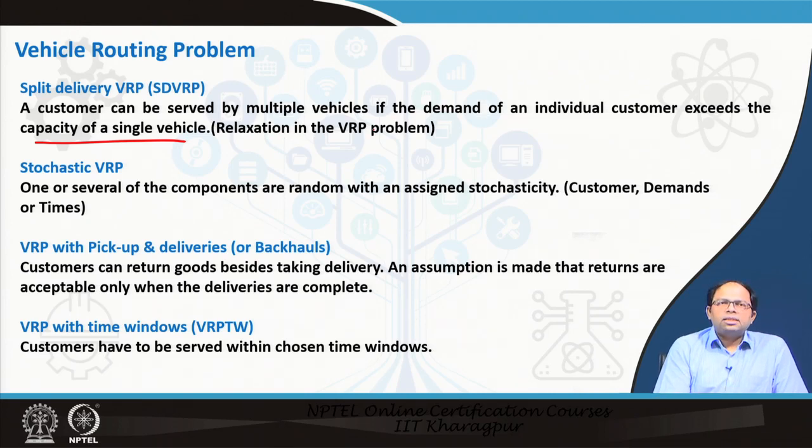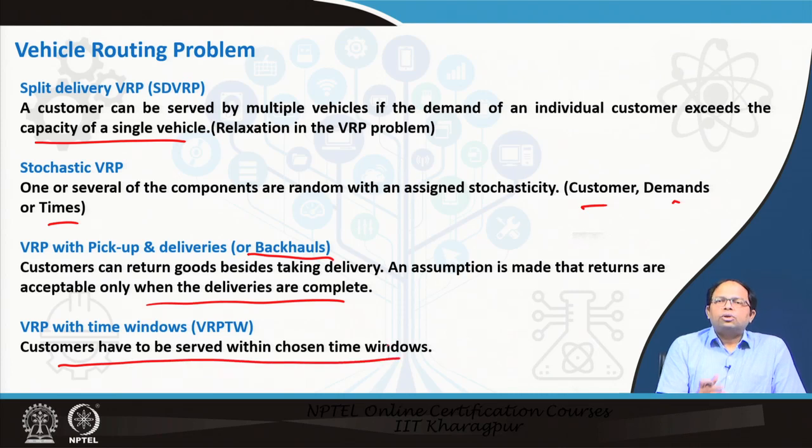Then we have the stochastic VRP problem, where some of the components like customer demand or the number of customers or the times could be stochastic, and we can assign probabilities to them. So, if there is stochasticity, this kind of problem can take care of that. Then there is VRP with pickup and deliveries, which is also known as backhauls. That means a customer can return goods besides taking delivery. An assumption is made that the returns are acceptable only when deliveries are complete. And finally, we have VRP with time windows, where customers have to be served within chosen time windows.